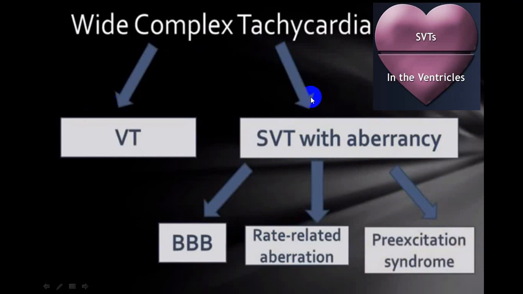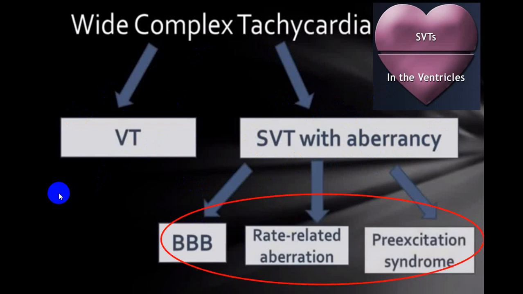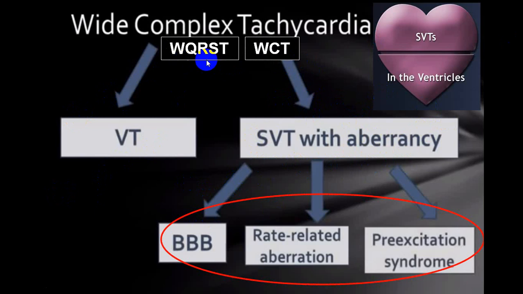Also, depending upon the transmission across the AV node, you can have regular or irregular. We'll show you another slide which will tell you whether it is regular or irregular. So wide complex tachyarrhythmias can be VT or SVT with aberrancy, and SVT with aberrancy is because of bundle branch block, rate related aberrant conduction or pre-excitation syndrome.